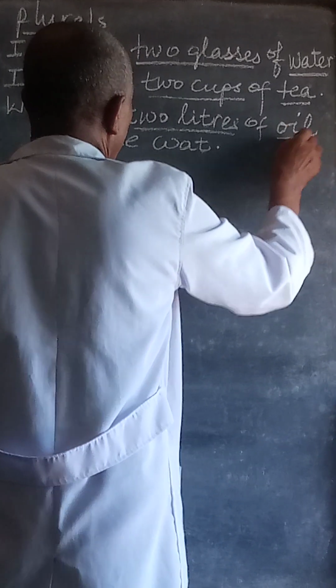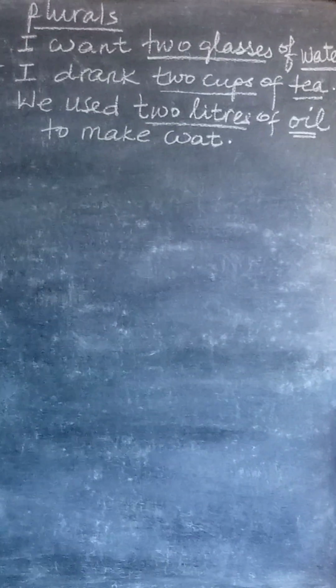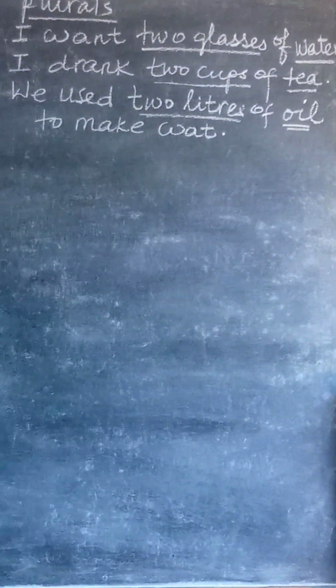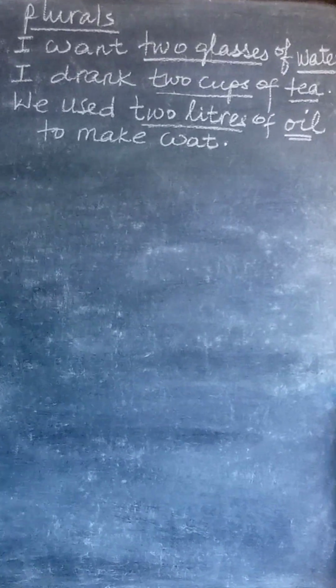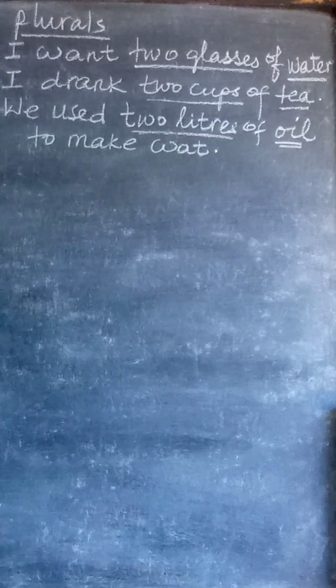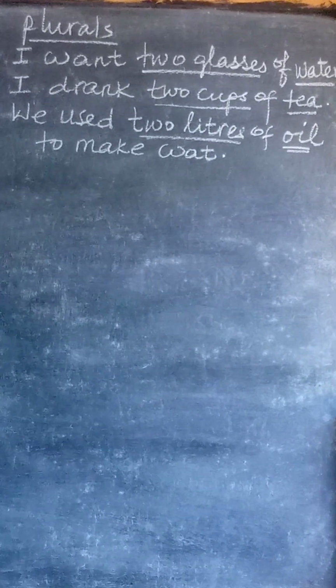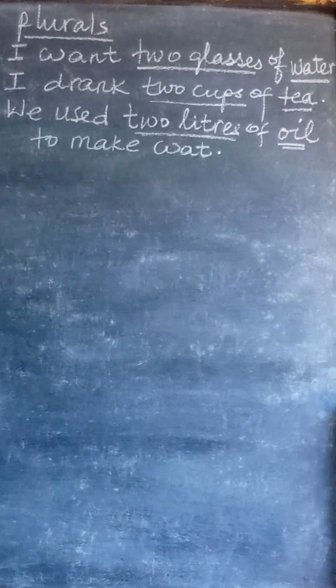We didn't pluralize this. It is in such a way that we can pluralize the uncountable nouns. Uncountable nouns can be pluralized by using the materials, the containers in which they are.